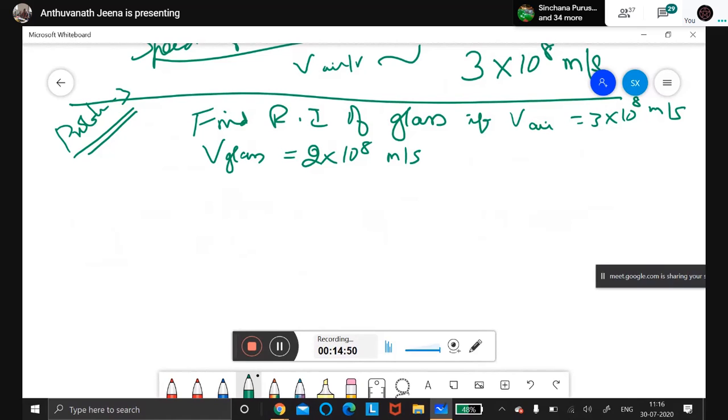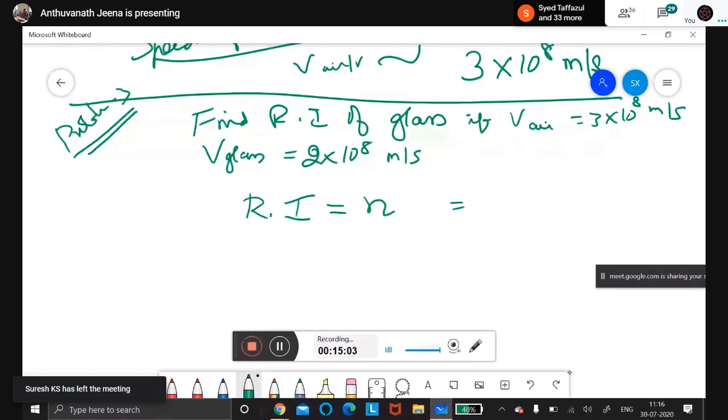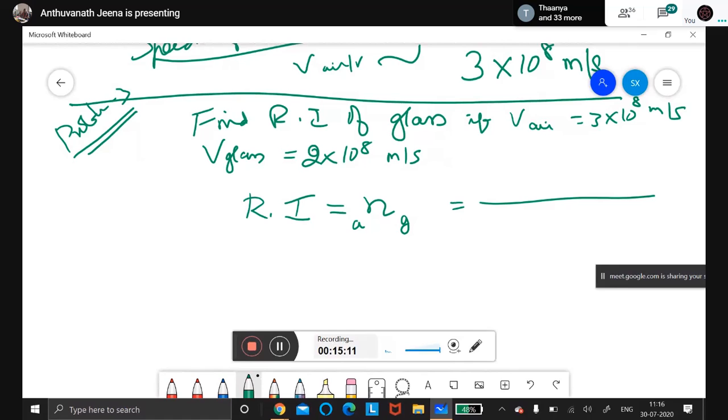Formula. Refractive index is equal to speed of light in the first medium divided by speed of the light in the second medium. Now, the refractive index of glass with respect to air, you should write like this. See how I'm writing on the board? What you are saying is correct. Speed of light in the first medium, air, divided by speed of the light in the second medium, glass. Like this you should write.